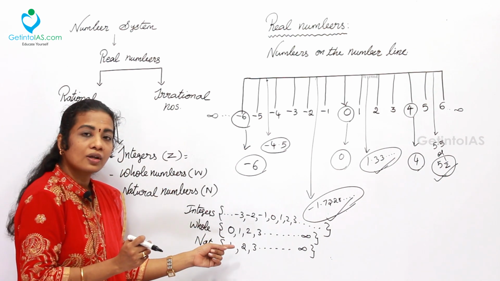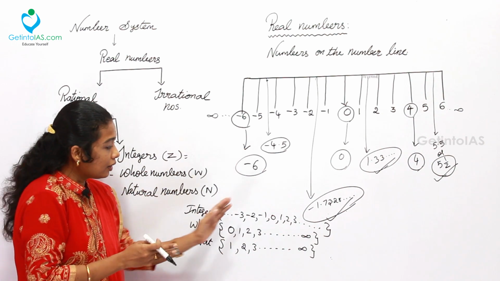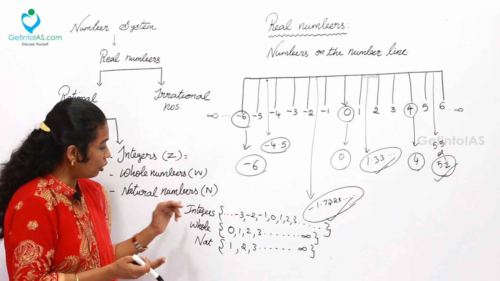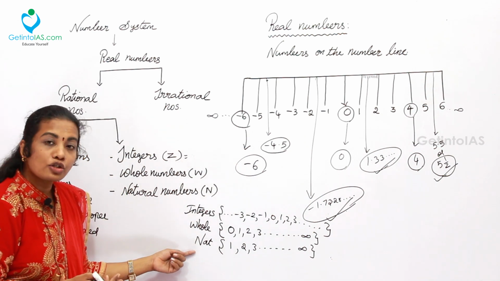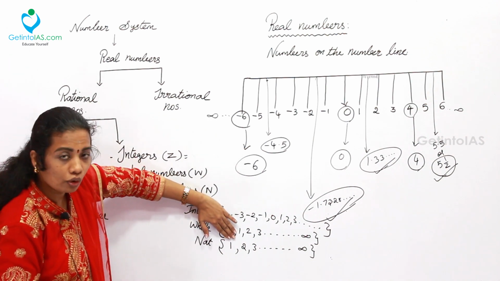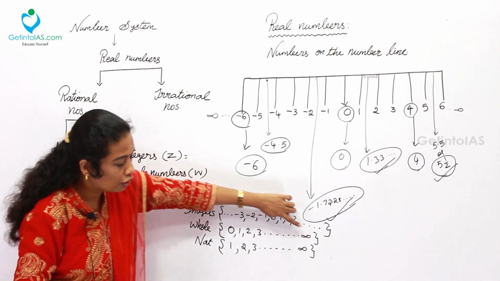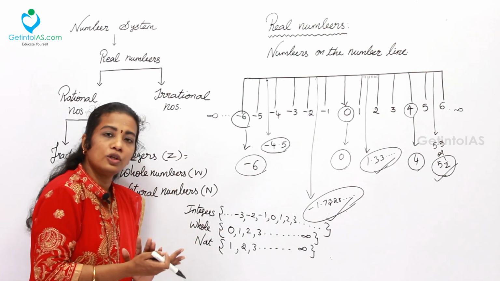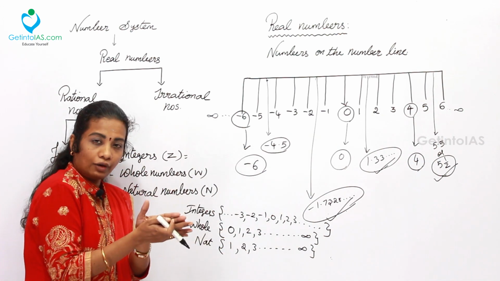So, we can say whole numbers are integers, but ignoring the negative part, starting from 0 to the ending point of the integers. Then natural numbers, which are a subcategory of the whole numbers, ignore the 0. You start from 1 up to the positive value. It is going to end with what positive value? We don't know, because numbers have infinite positions.